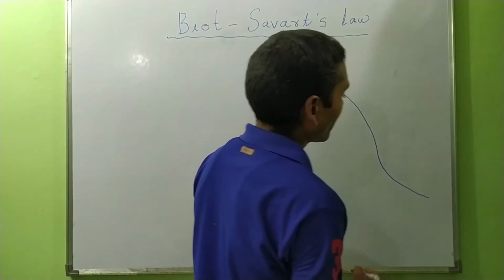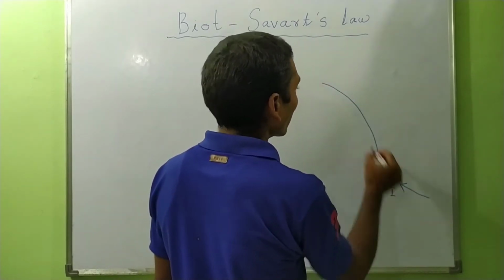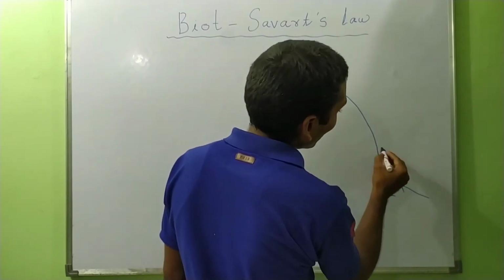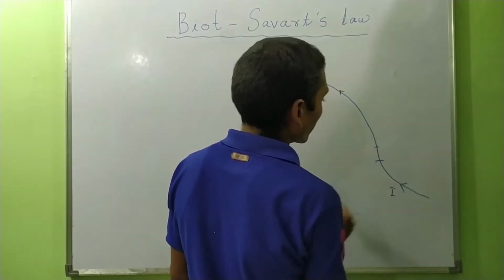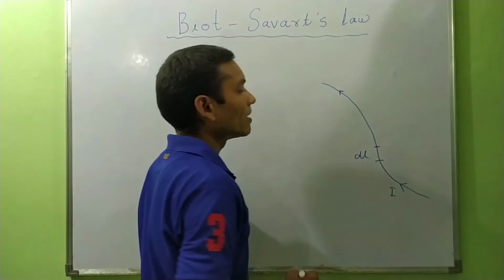like that, and a current I was made to flow through this conductor, and they considered a small length of this conductor. The length of this element is dl.